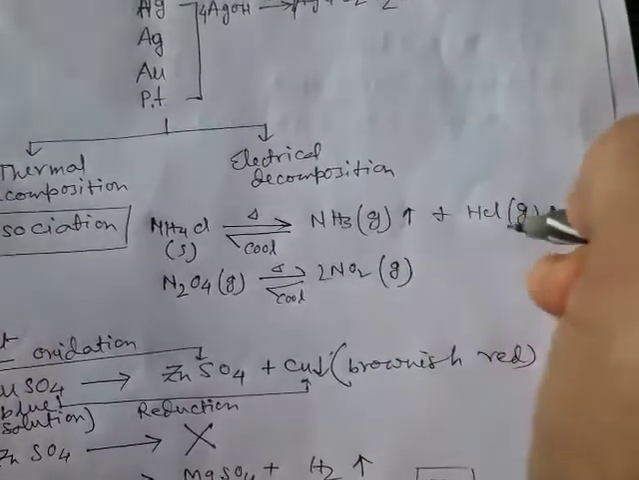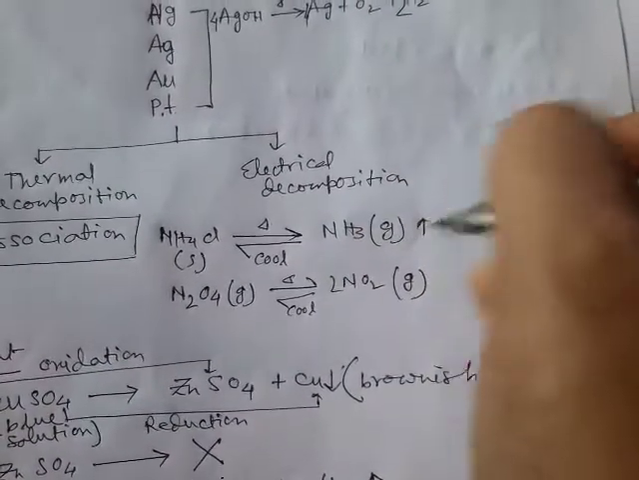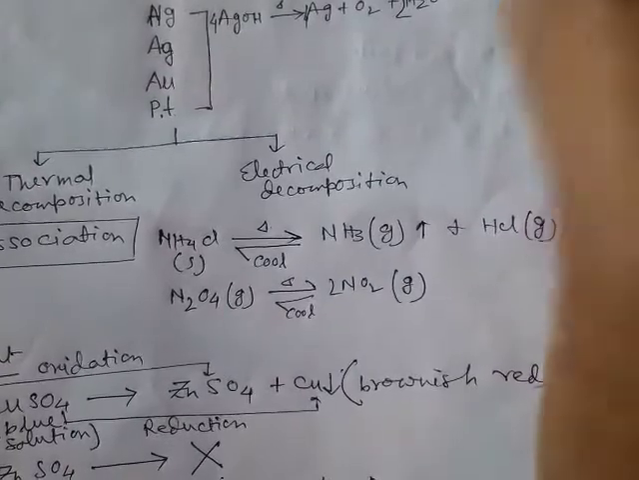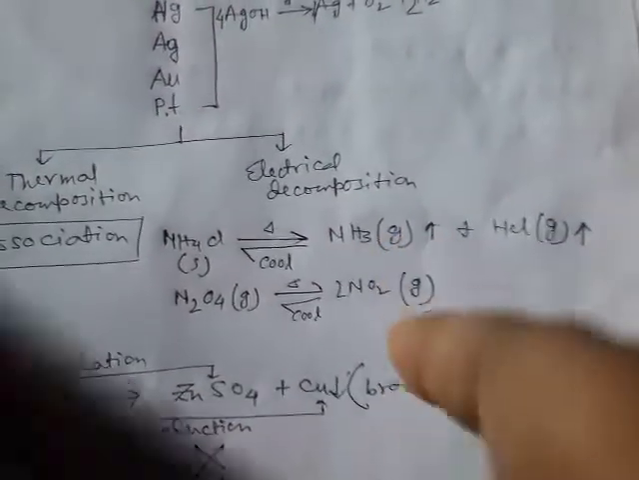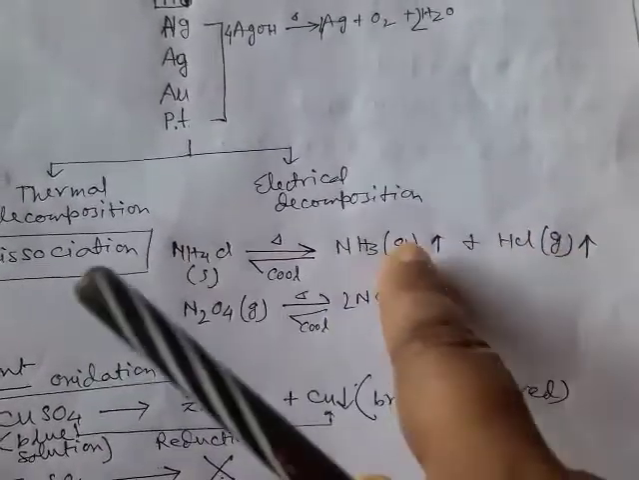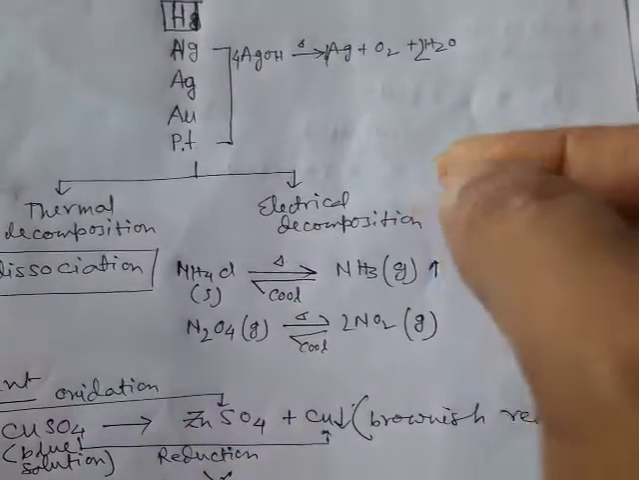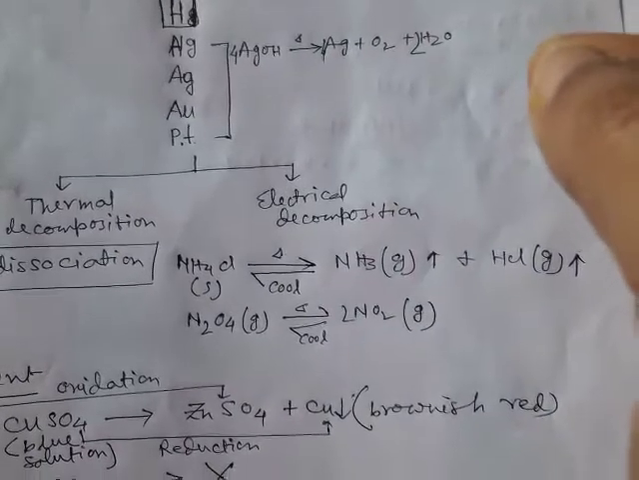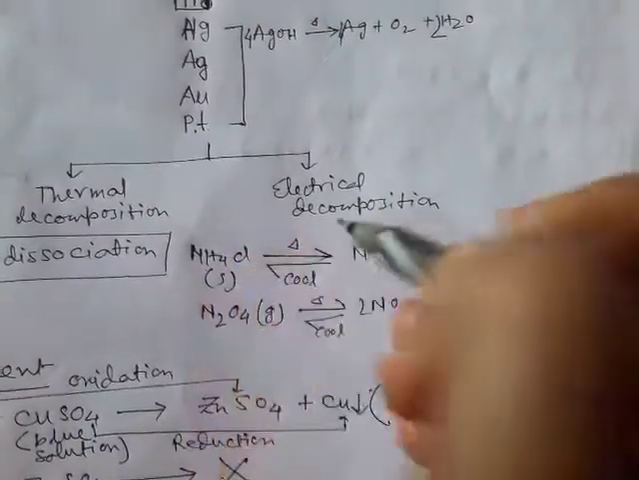At the upper side of the test tube, those gases will condense and react with each other, because at the upper side of the test tube there is cooler part. So at the cooler part, these two gases will combine with each other again to form the solid white color ammonium chloride. So at the top side of the test tube, you will again get the solid ammonium chloride.